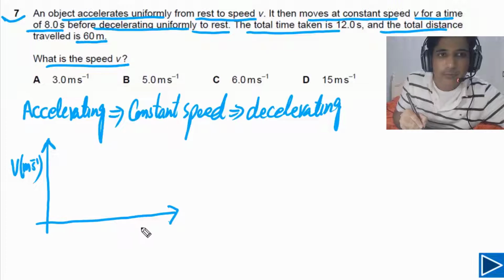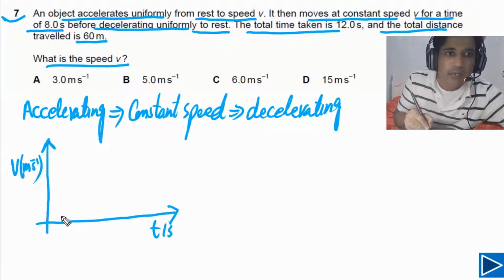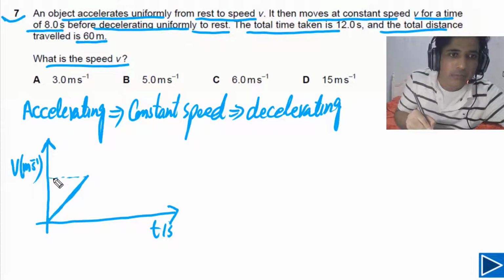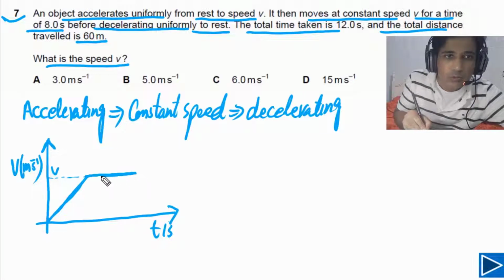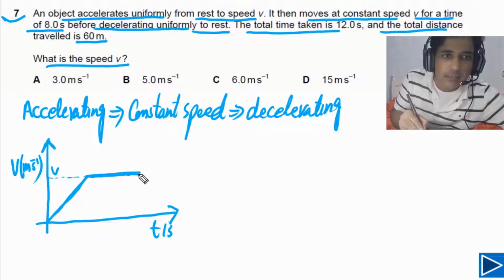So we have v on the y-axis and we have time on the x-axis. First of all, the object accelerates. So this is stage 1. The object is accelerating and the maximum speed is v. Then the object moves at constant speed. So this is constant speed. And then the object decelerates with uniform deceleration.